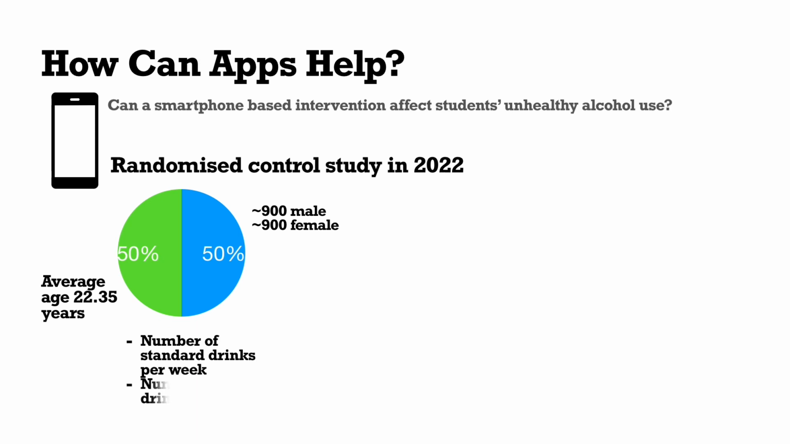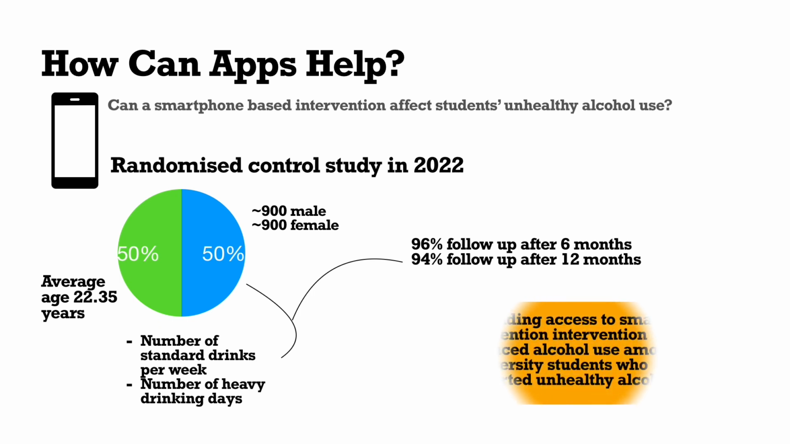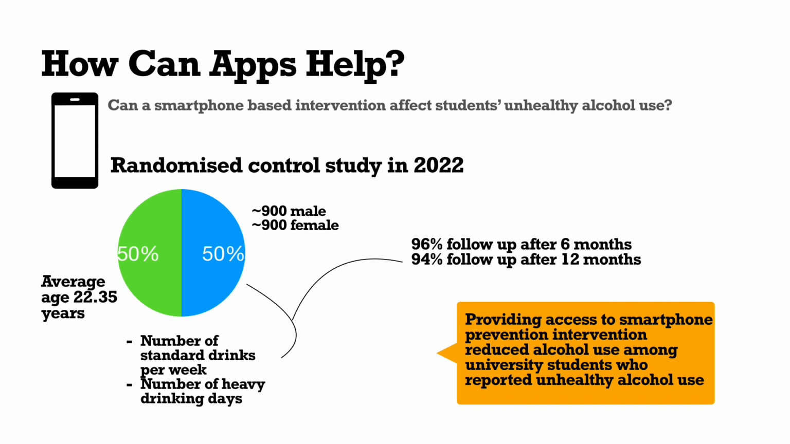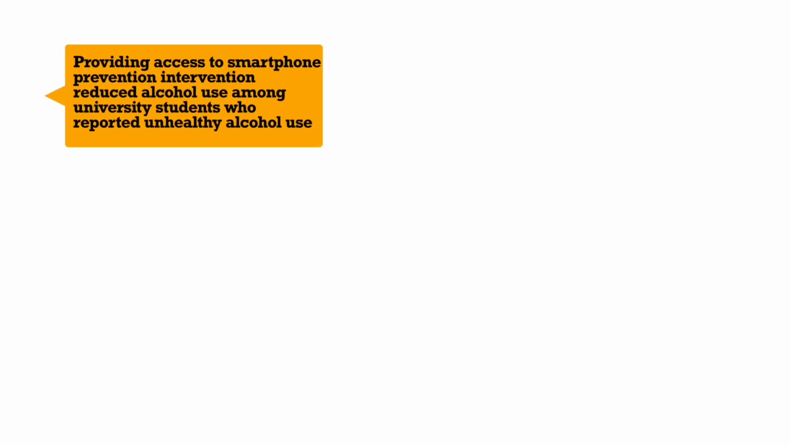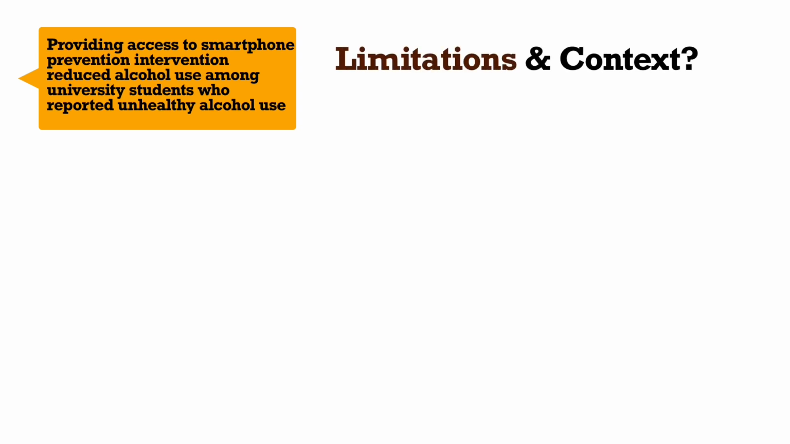And what they measured was the number of standard drinks per week and the number of heavy drinking days that the students had. They measured this over 3 months, 6 months, and 12 months. What they concluded out of this study is that, first of all, there was good feedback from it, but also that there was quite a bit of success. Basically, access to a smartphone-based secondary prevention intervention reduced alcohol use among university students who reported unhealthy alcohol use. So that's really positive. They didn't quit drinking or anything like that, but it reduced the amounts.